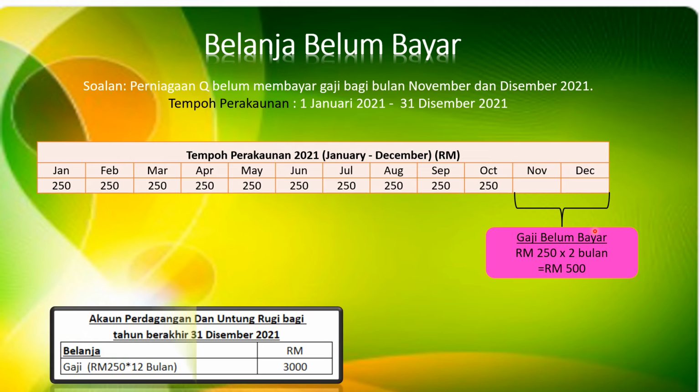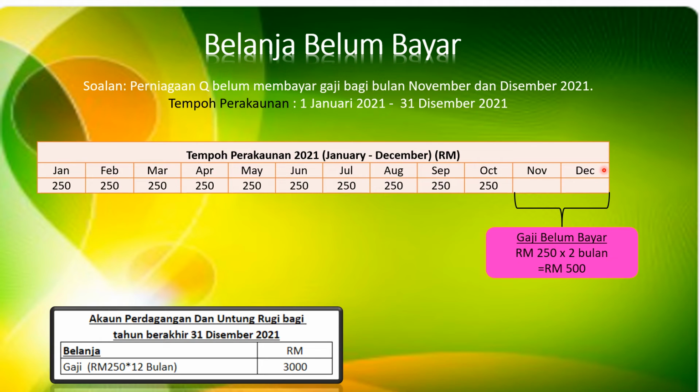The amount that should have been paid from 1st of January until 31st of December for 12 months amounting to 3,000. Betul tak? Here's 250 times 12 months, 3,000. Di bawah kategori belanja. Nama butir gaji. In apur, it doesn't matter whether the perniagaan have paid or not. We need to record all the belanja yang sepatutnya dibayar daripada 1 Januari hingga 31 Disember.